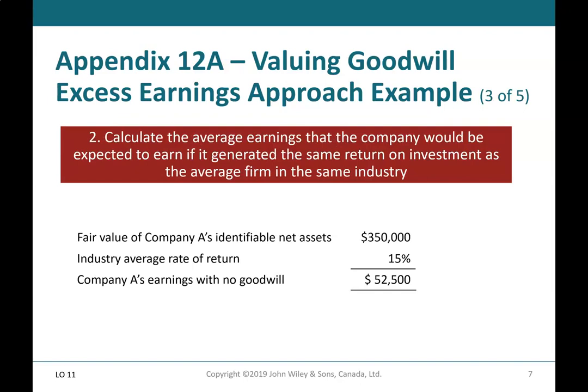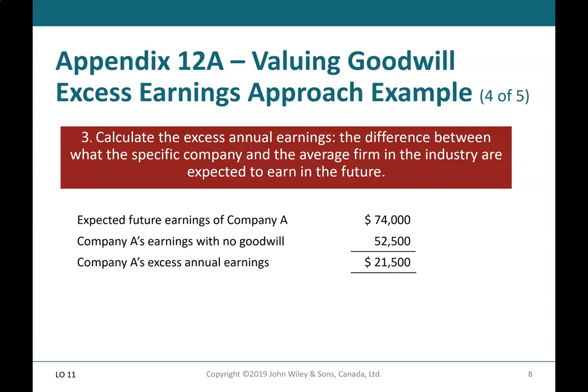Appendix 12A, Valuing Goodwill, Excess Earnings Approach, Example 3 of 5. Calculate the average earnings that the company would be expected to earn if it generated the same return on investment as the average firm in the same industry. The fair value of Company A's identifiable net assets is $350,000. The industry average rate of return is 15%. So Company A's earnings with no goodwill would be $52,500. We're assuming a rate of 15%, and we found that to be the average in Company A's industry.